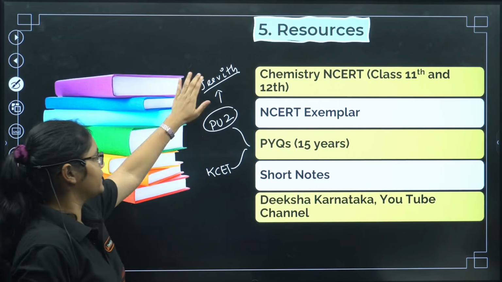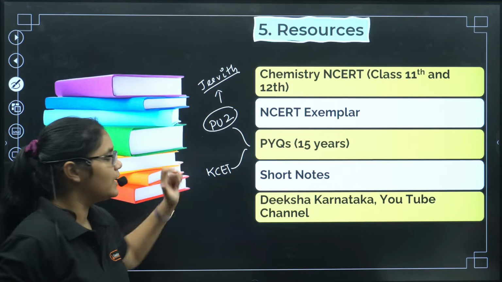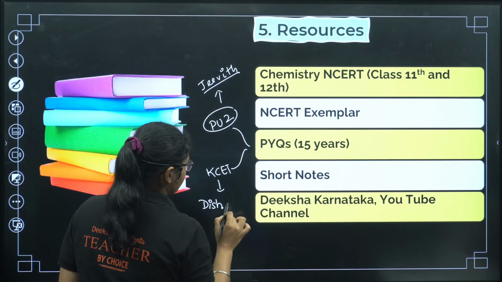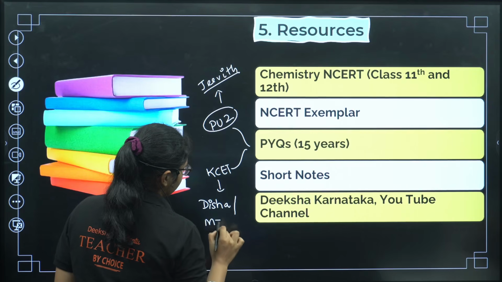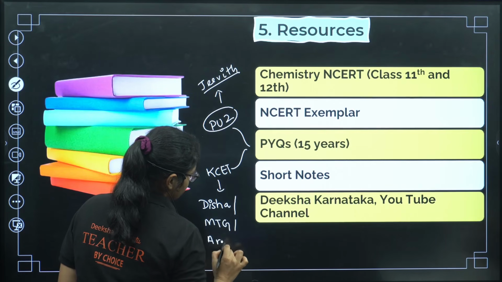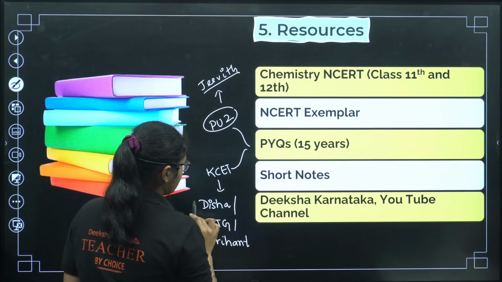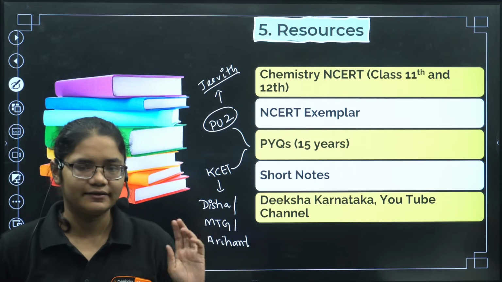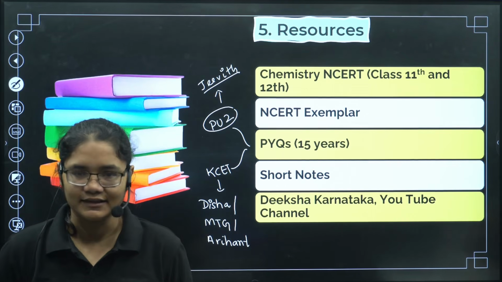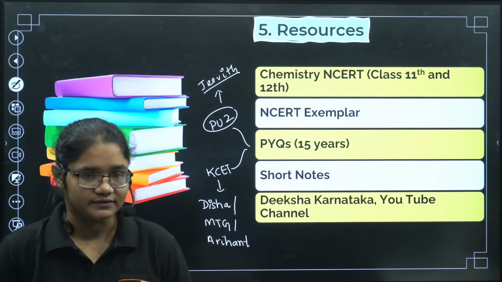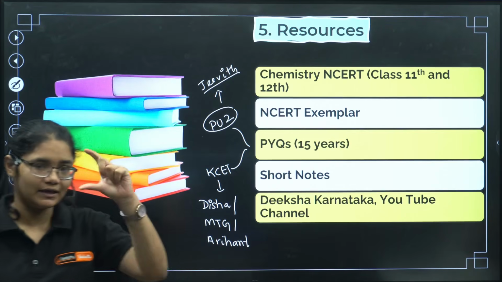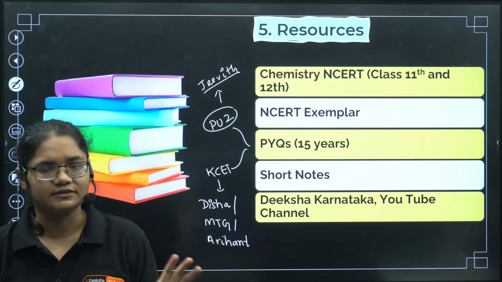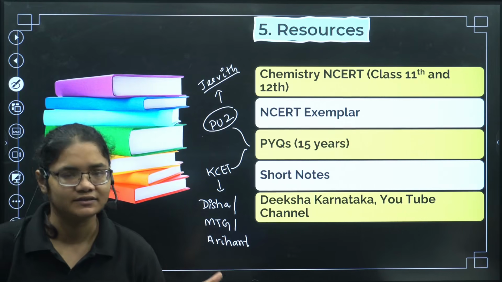So Jivit publication PU2 books are very, very good, and for KSET PYQs you can take Disha publication, okay, or you can even take MTG, or you can even take Arihant. Any one is good, but I will tell you what is the difference. In the Disha book, there are only PYQs, okay, last 10 years, 12 years, only PYQs are there, the answer key is there, there are no extra questions for practice. But the Disha book is a very thin book, okay, you'll get all the last 10, last 15 years of question papers, very thin book, PYQs practice, it is fine.